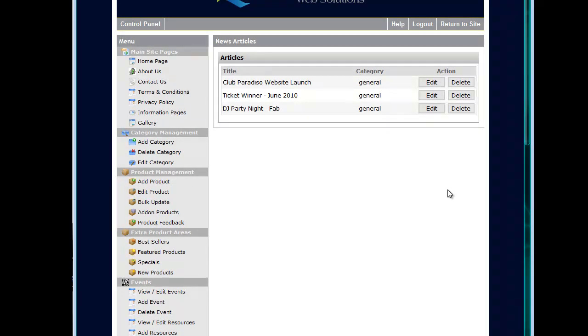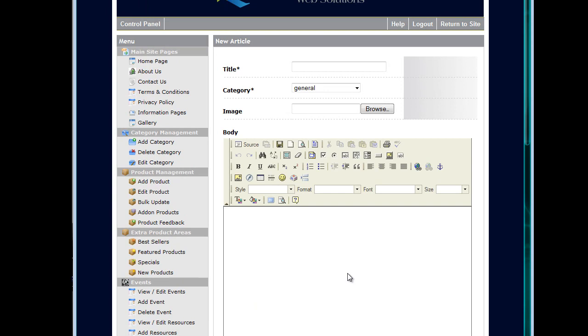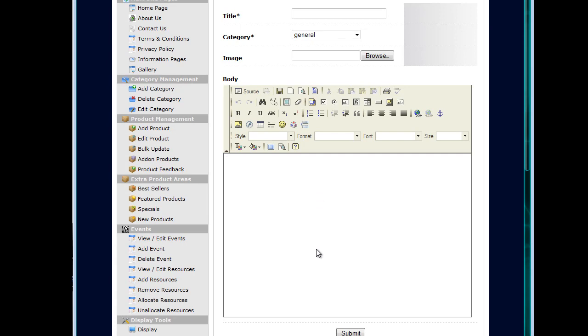Next, we will cover adding a new article. If you would like to click on New Article on the left-hand menu, then you are asked to type in a title for your article, categorize it, select an image if you so wish, which will be displayed on the news pages overview page, and below you have the body of the article itself. And that essentially is news articles.